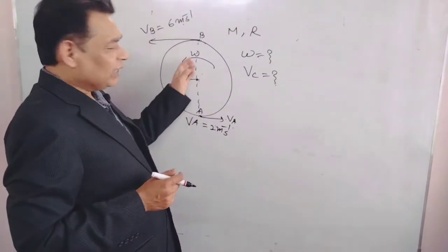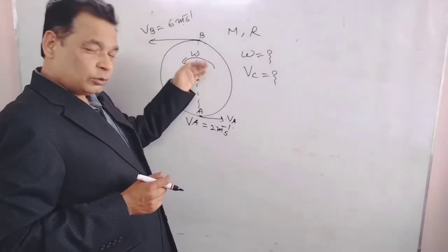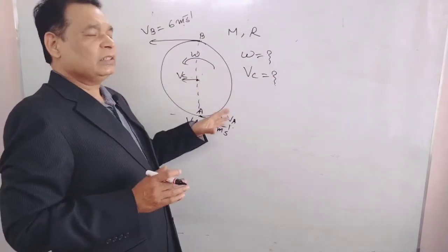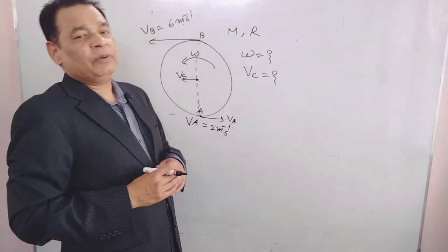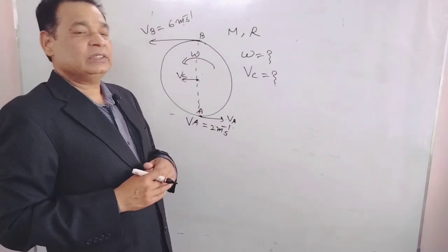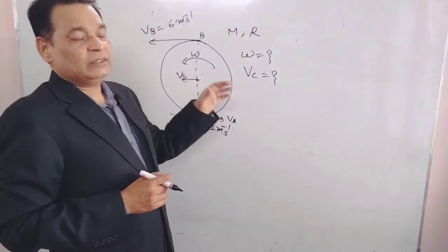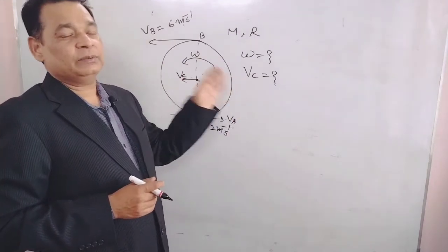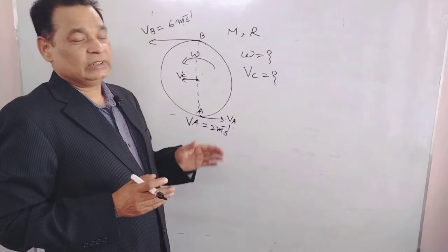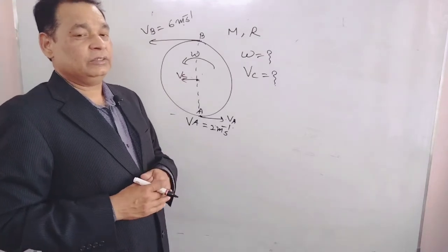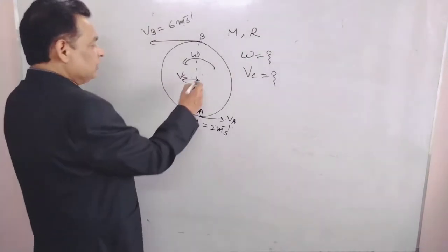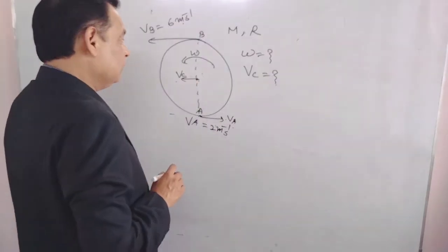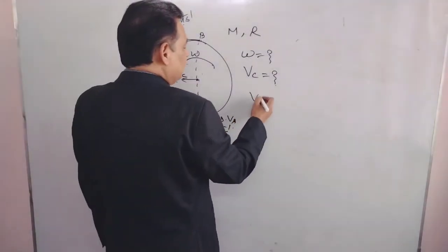You can take omega also in opposite direction, like clockwise. So take in any direction. After having final answer, we can decide about this one. If final answer is negative, we can adjust the sign of this one and we can know the exact direction of angular velocity and Vc. So here we are taking Vc in this direction and omega in this direction. Okay. If this is, what about velocity of B?